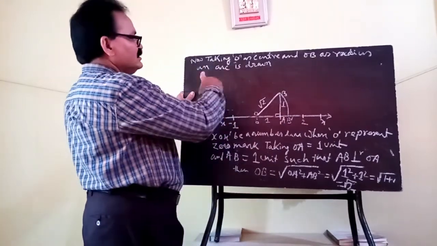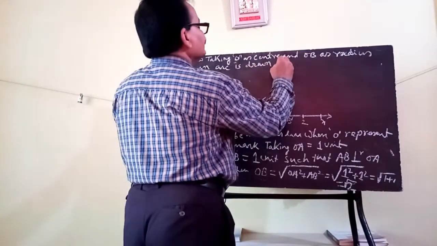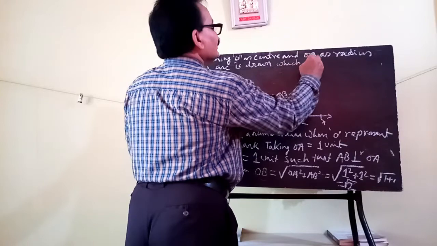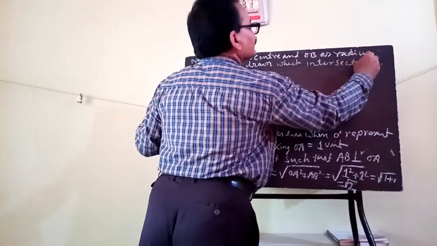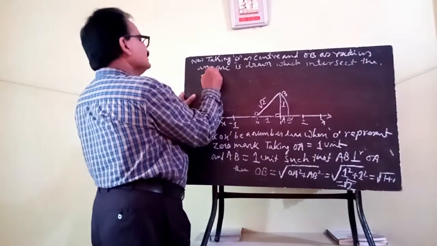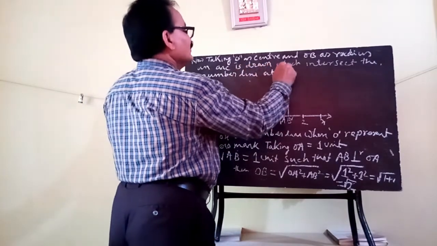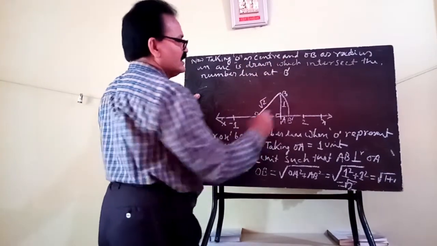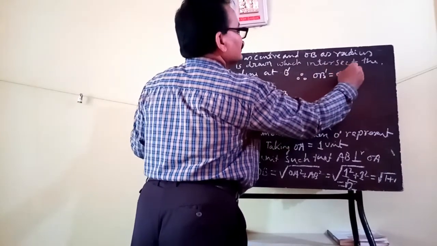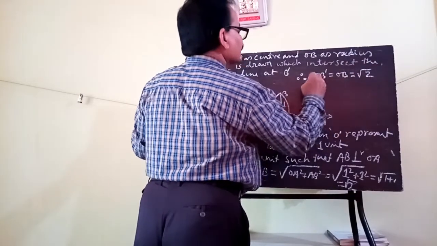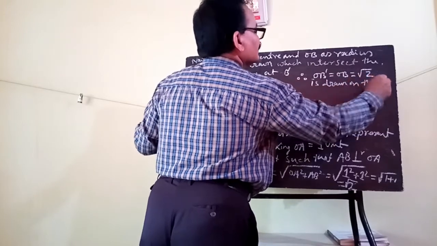An arc is drawn which intersects the number line at B dash. Therefore, OB dash equal to OB equal to square root of 2 is drawn on the number line.